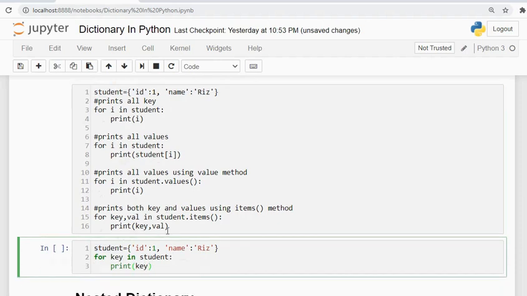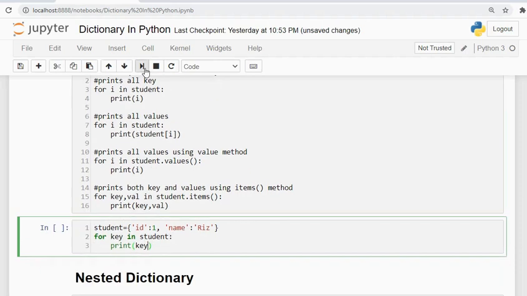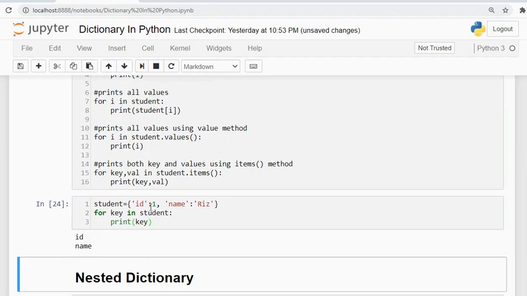In that way we'll be able to print the keys. There were two keys: the first one was ID and the second one was name. We were able to print them.